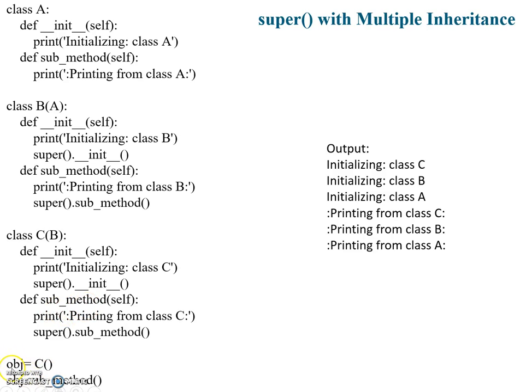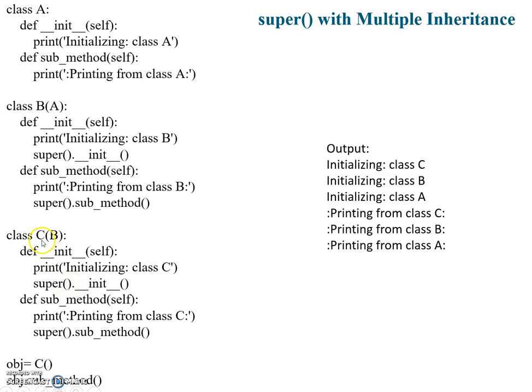Next I have created the object of class C. When we create the object of the child class, it will go to the constructor definition, and will print initializing class C on the console, and then I have written super dot init. So it will call its base class constructor.